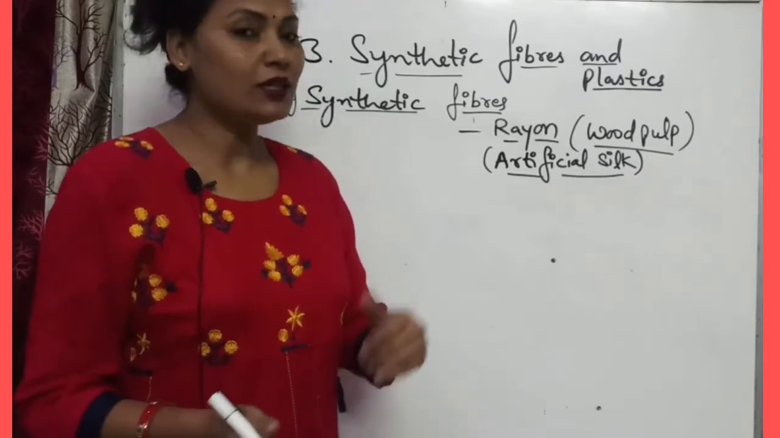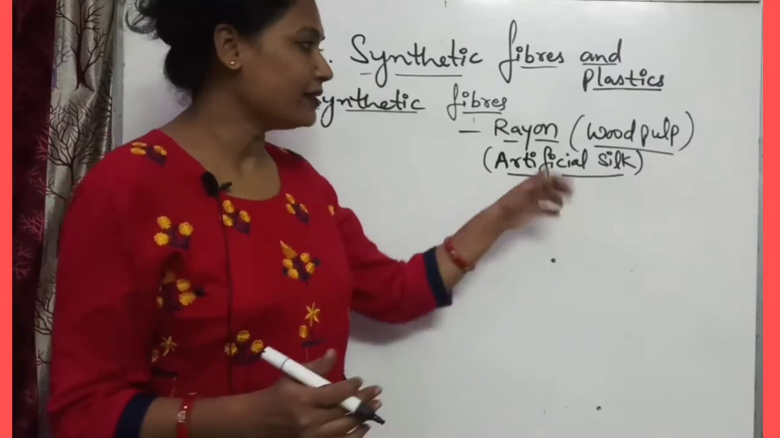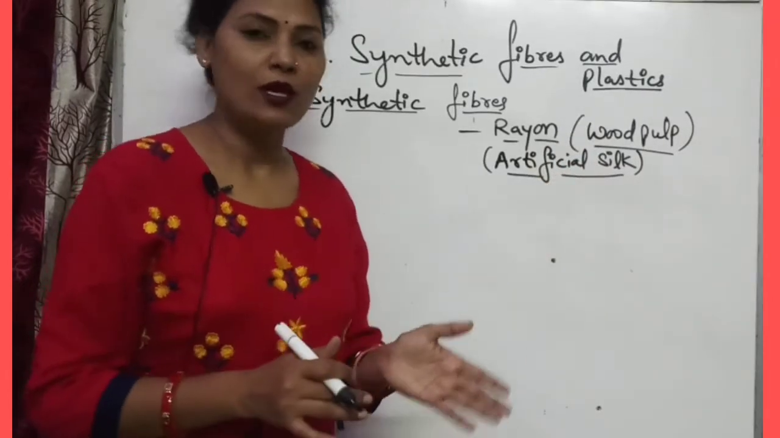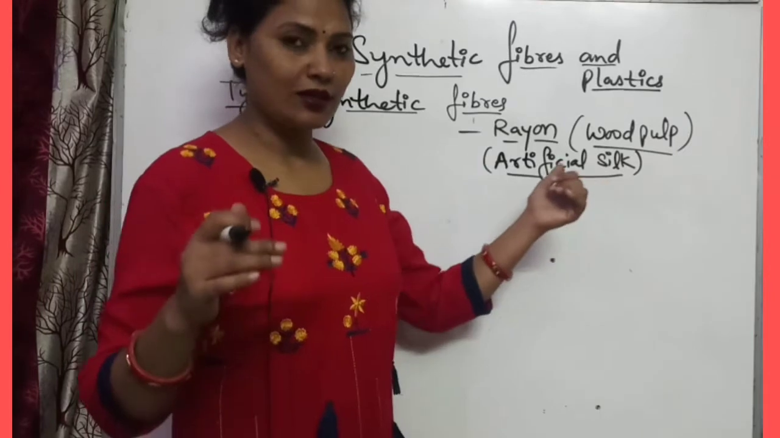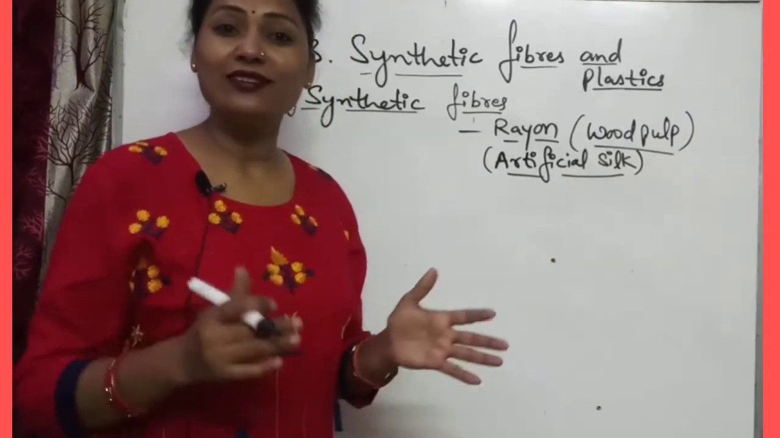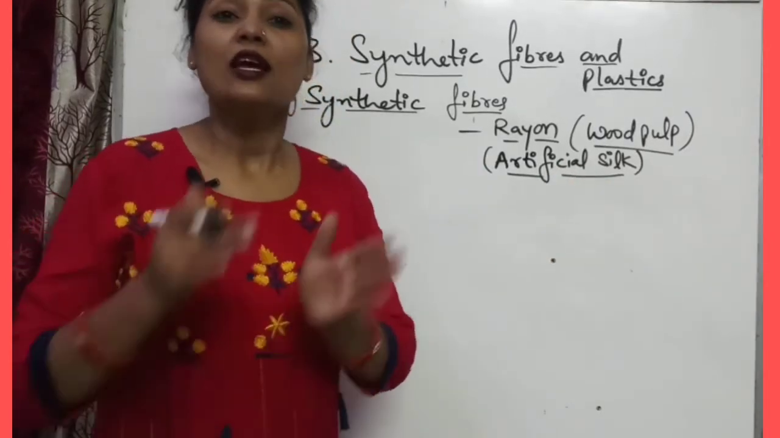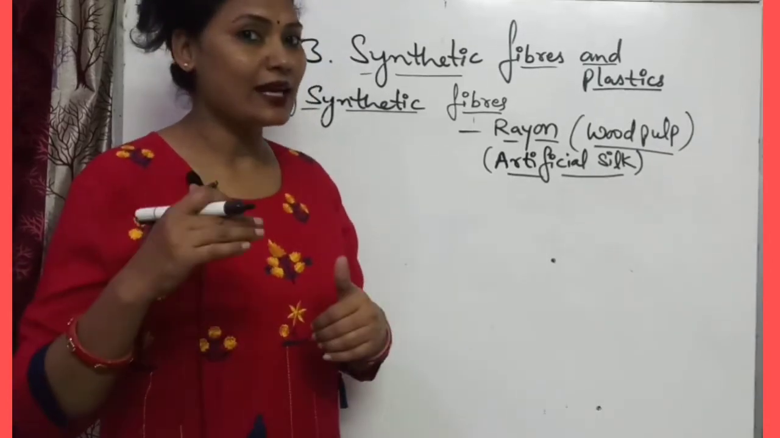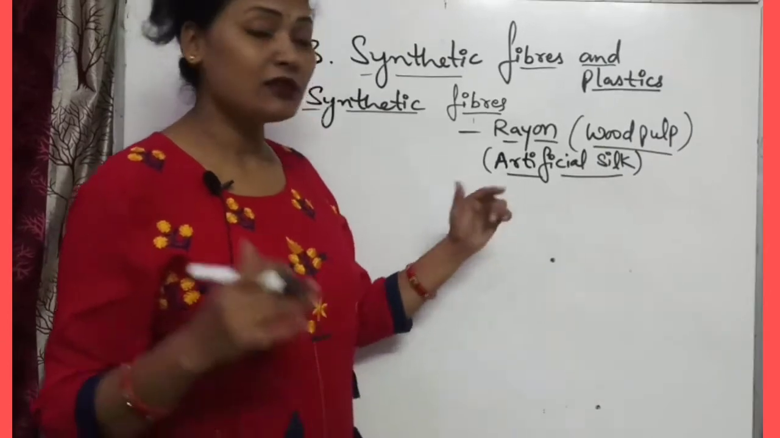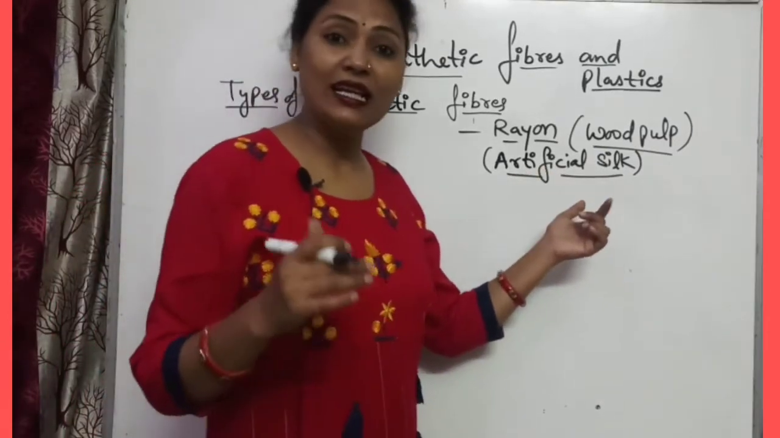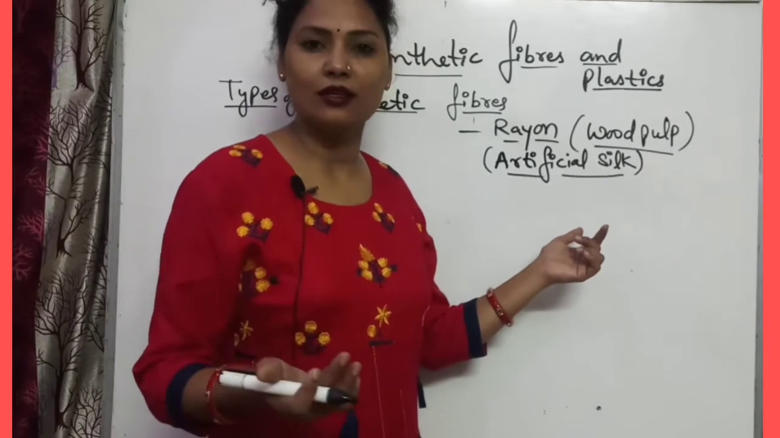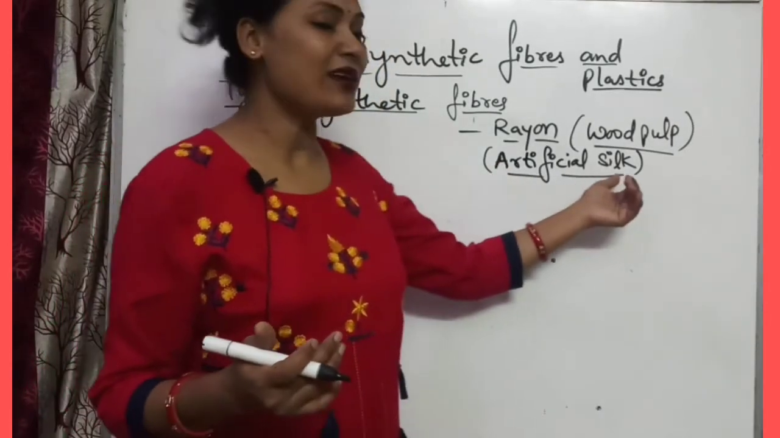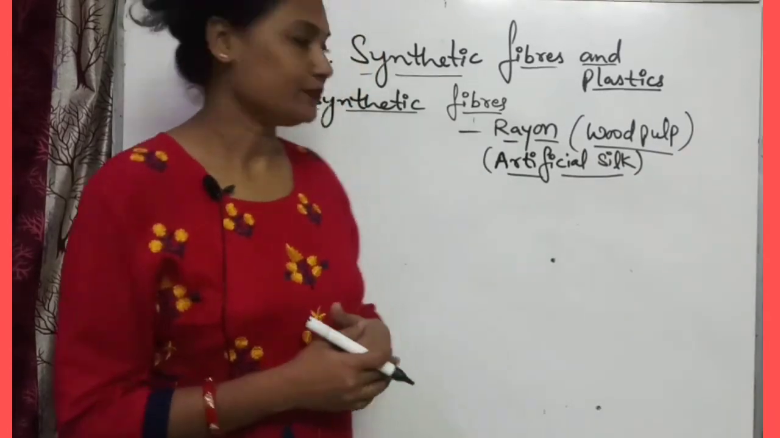Synthetically it is formed, but this fiber is made using wood pulp. So it has the shining property, and its properties resemble silk. It is very strong and wrinkle free. It has absorbent property, and it is less expensive than silk. Its properties resemble silk, that is why it is known as artificial silk.